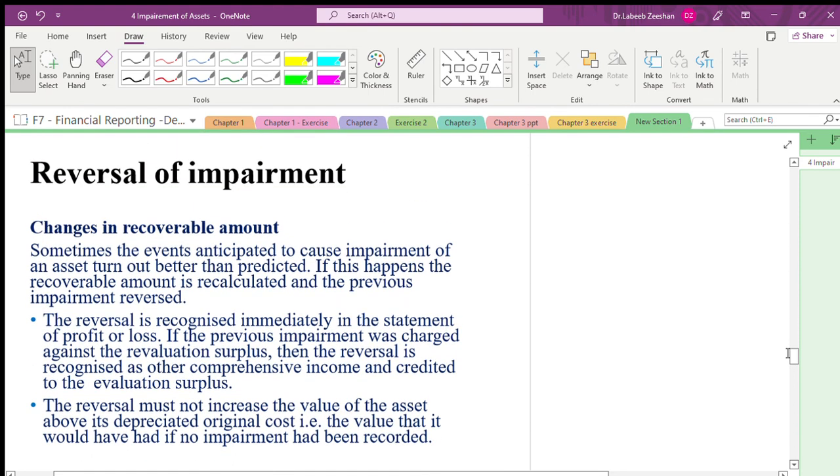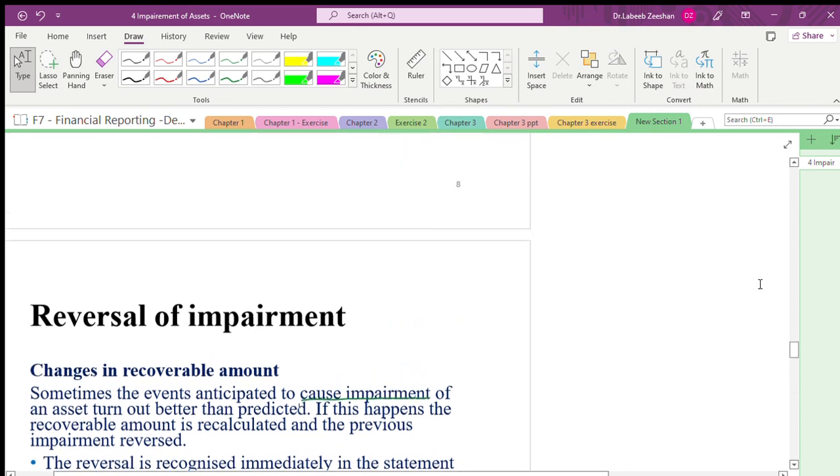It talks about a reversal of impairment, a little bit of a new concept, changes in the recoverable amount, where sometimes events are anticipated to cause impairment. I will make it a point and tomorrow we'll start from here. We'll stop here.